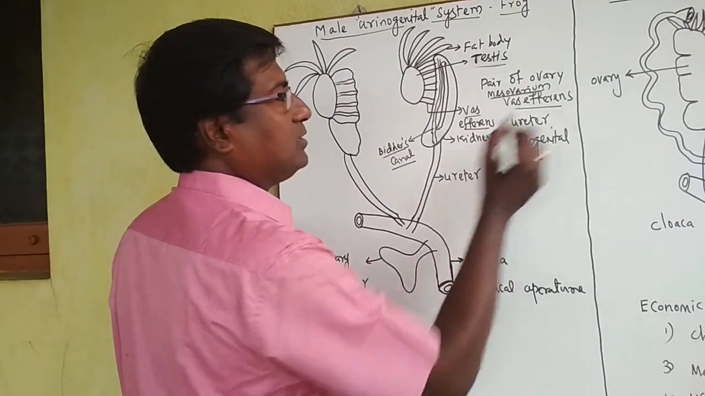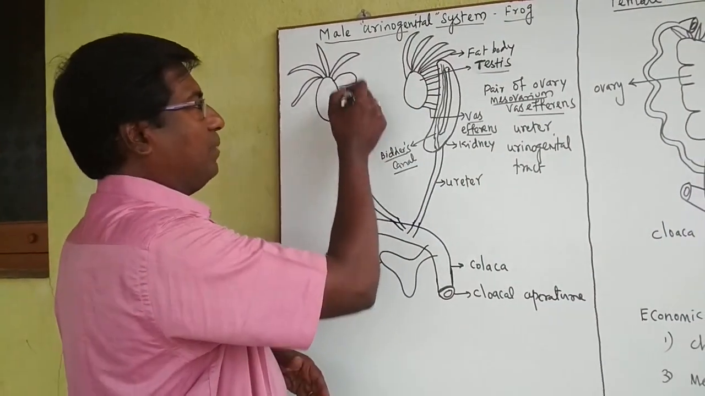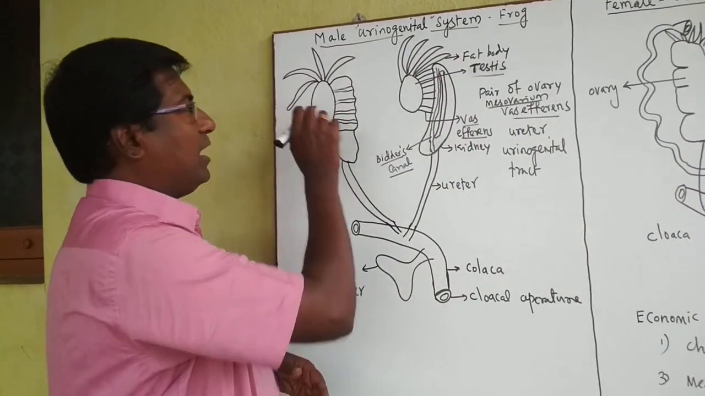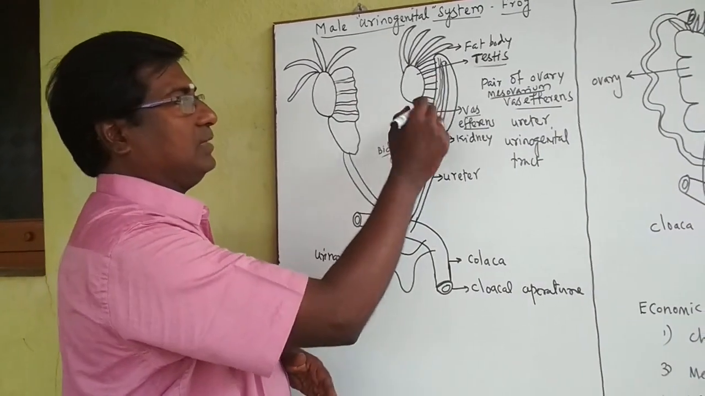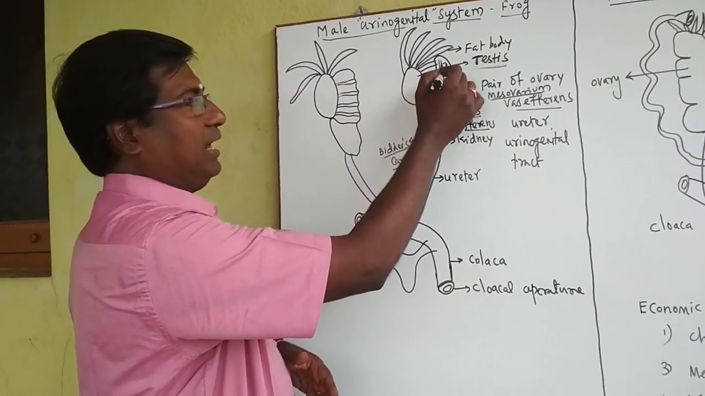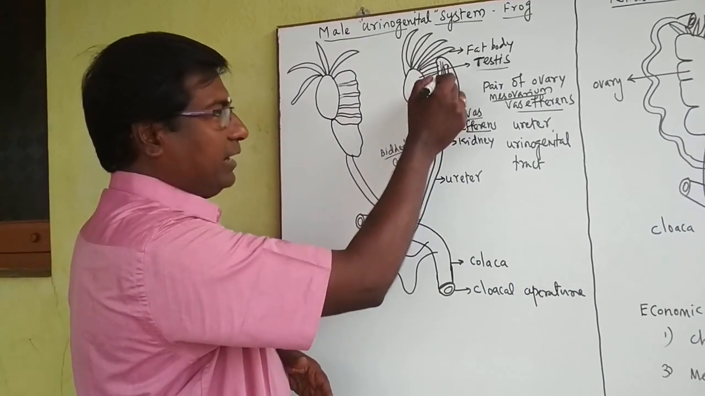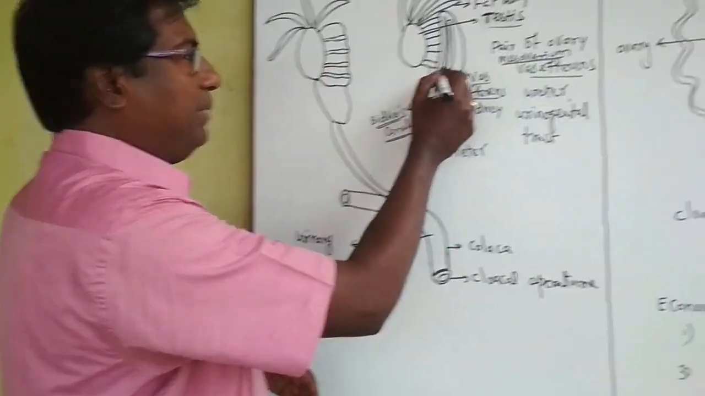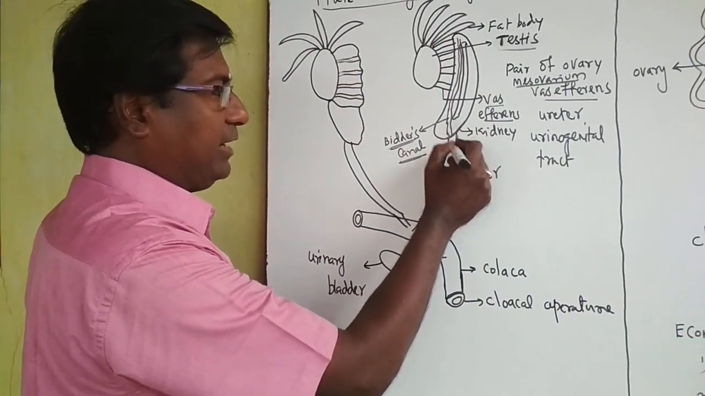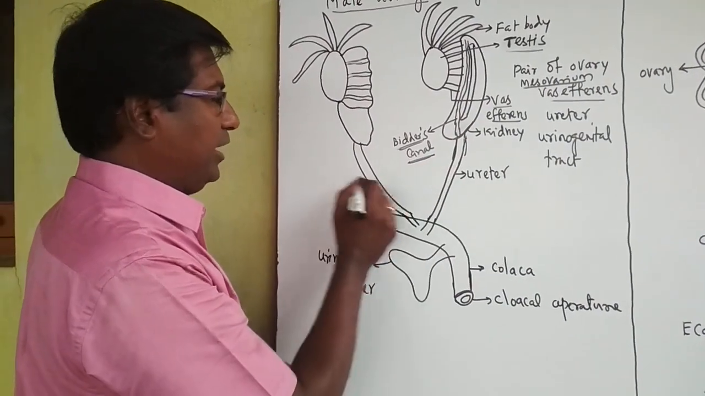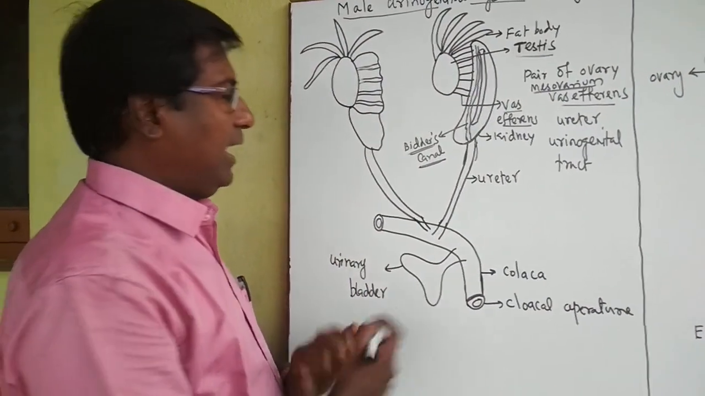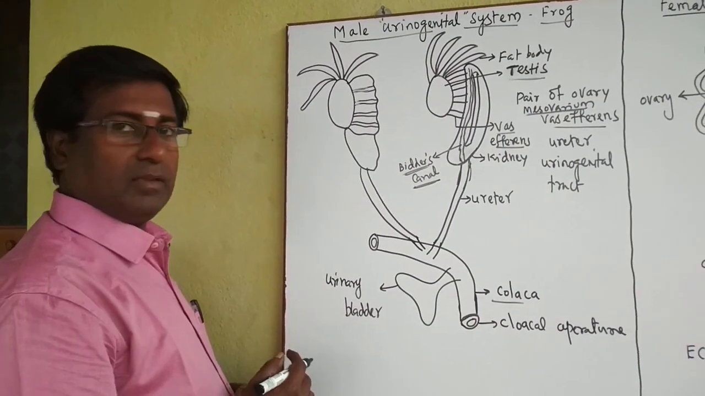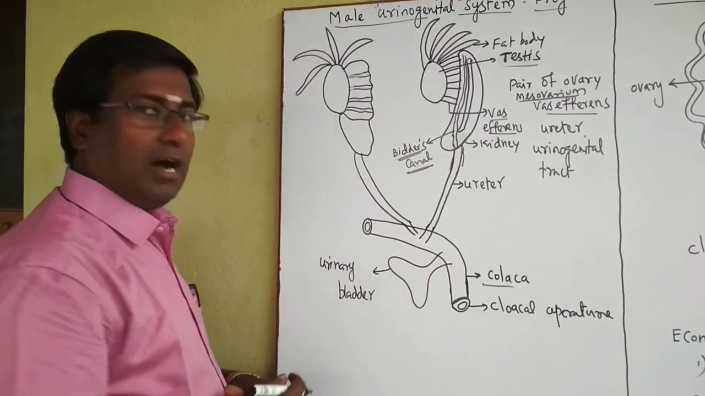So many vasa efferentia are coming, and they enter inside the kidney on both sides. Inside the kidney, they connect to one canal called Bidder's canal. From Bidder's canal, it attaches to the ureter. See, this is the ureter, here one ureter and here one. A pair of ureters is there, and the ureter connects with the cloaca. This is the cloaca structure, and the cloaca ends with the cloacal aperture.